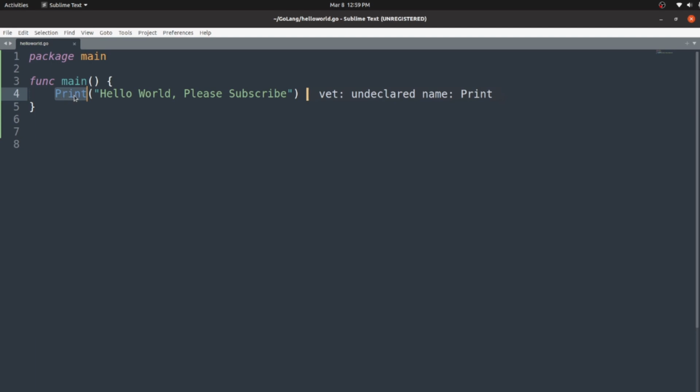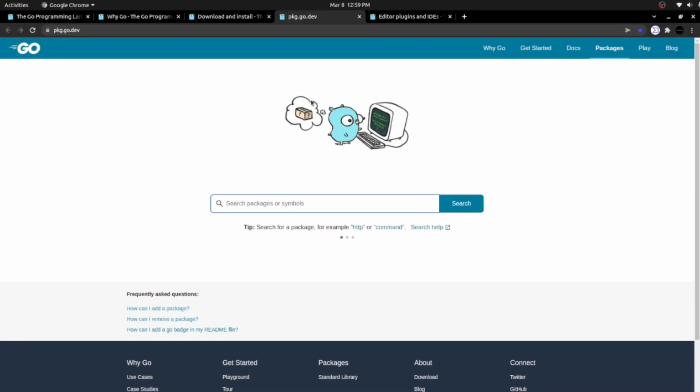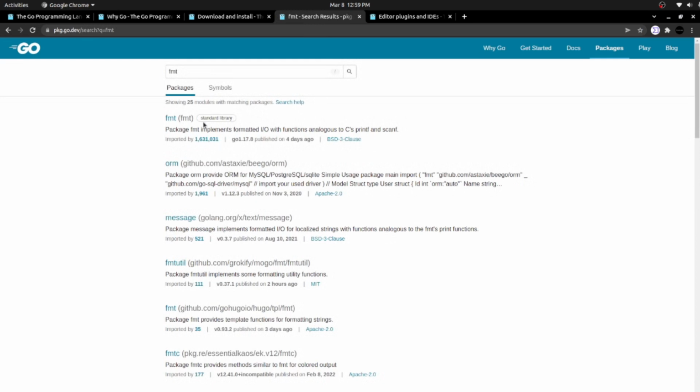Print is one of Python's built-in functions, but the Go program couldn't recognize the Python function, which means we might need to add a built-in package in this program. In order to search for packages, you need to go to the specific page dedicated to Go packages. You can search for the packages here, and the package we want is FMT. FMT stands for format here, and it's a standard library.